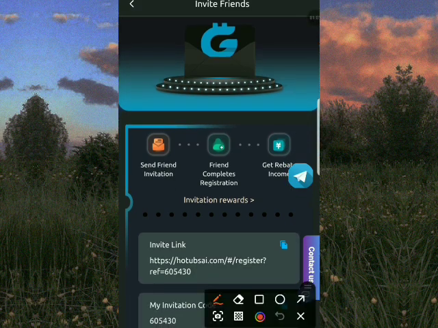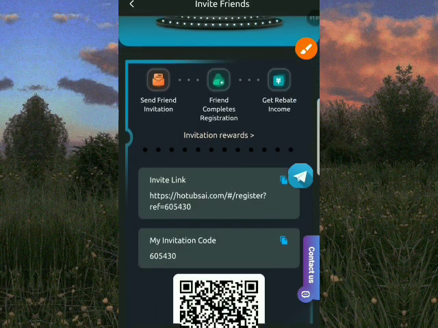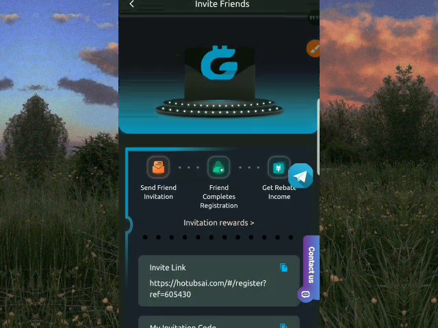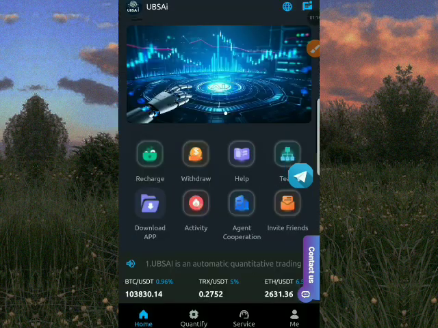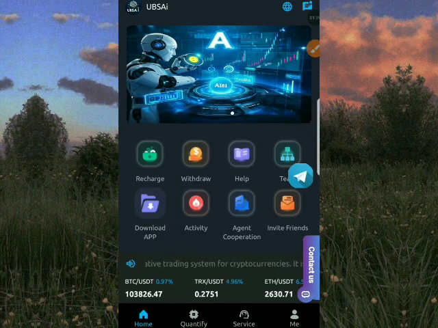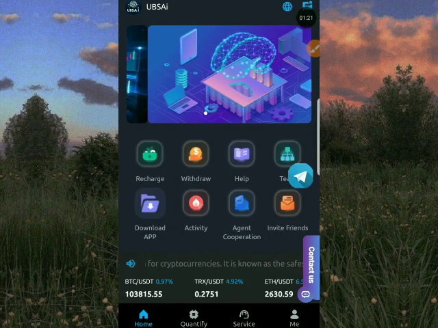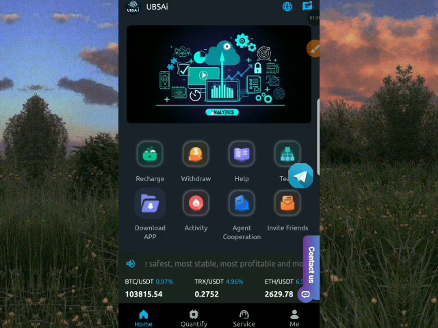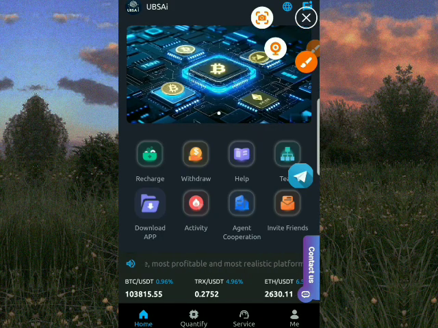In this interface, you can see send friend invitation, friend completes registration, and get rebate income. What you just have to do is copy your invitation link and send it to your friends, and once they register with your link and your code, you start getting commissions. You get 30% commission once your friends register with your link, and it's absolutely free, and you'll be earning free USDT for yourself, and you can also withdraw it immediately within 2 minutes.